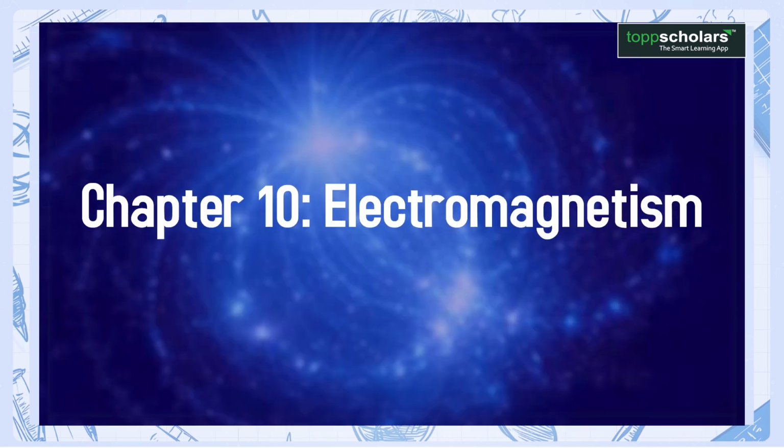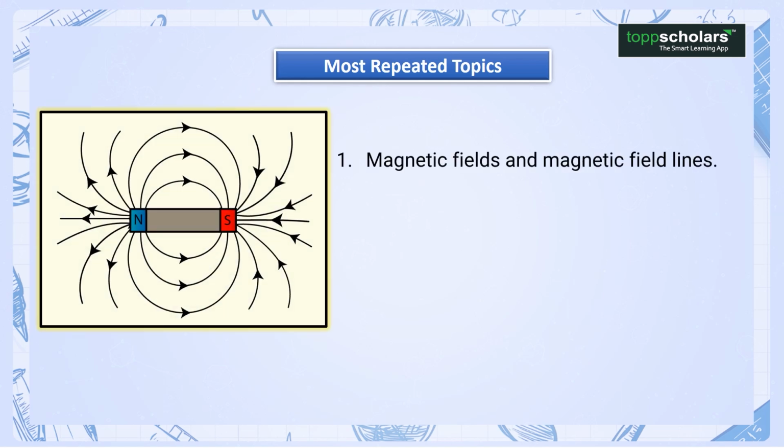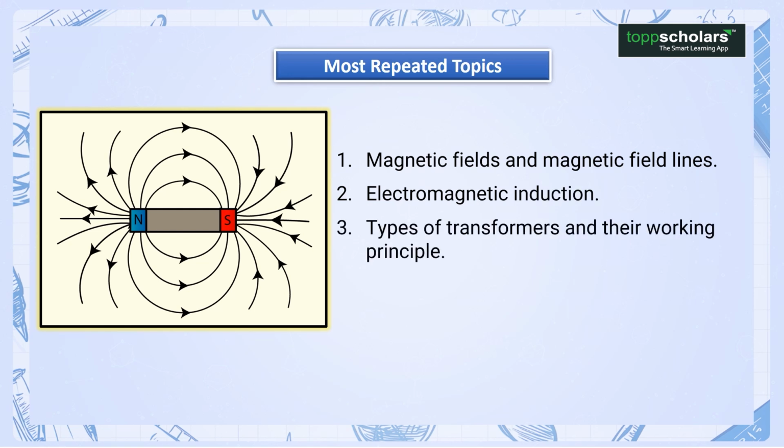Chapter 10. Electromagnetism. Most repeated topics. 1. Magnetic fields and magnetic field lines. 2. Electromagnetic induction. 3. Types of transformers and their working principle.